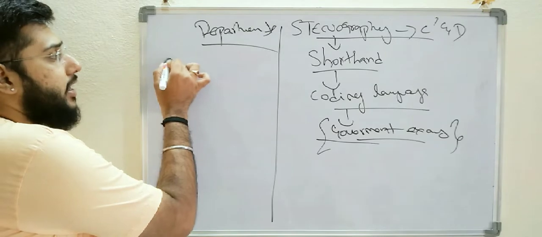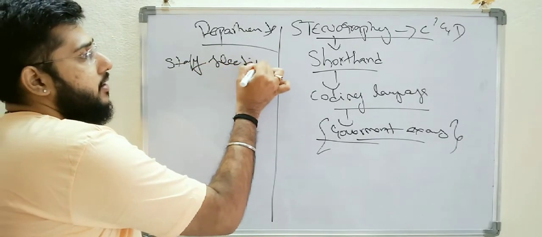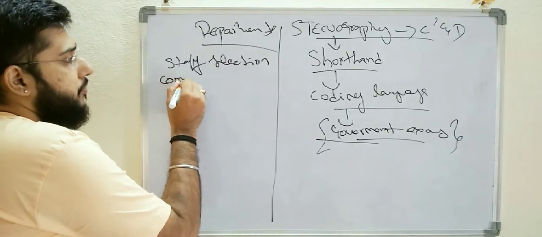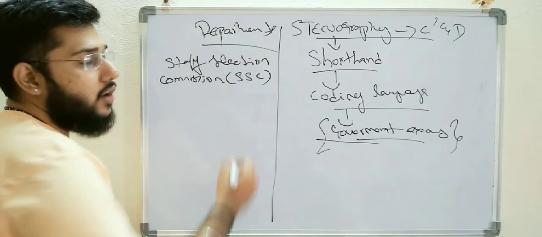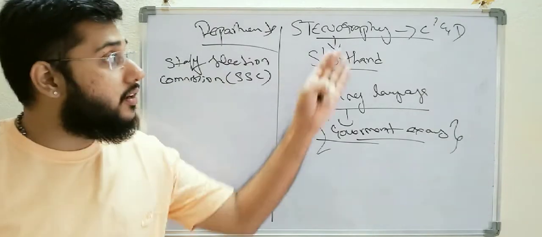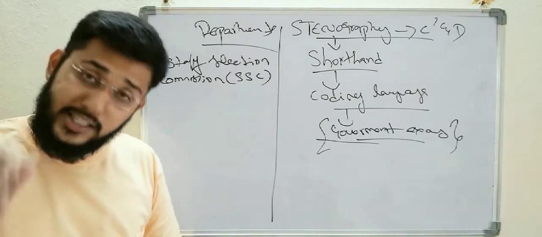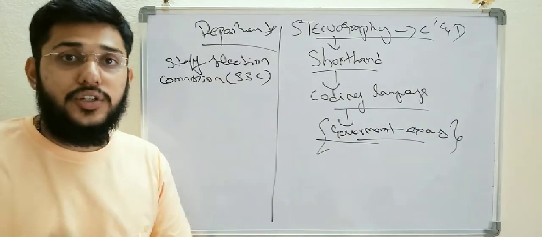For example, we can take the Staff Selection Commission, which is nothing but SSC. Every year the Staff Selection Commission releases separate posts for steno grades C and D, around 1000 to 1200 posts every year.